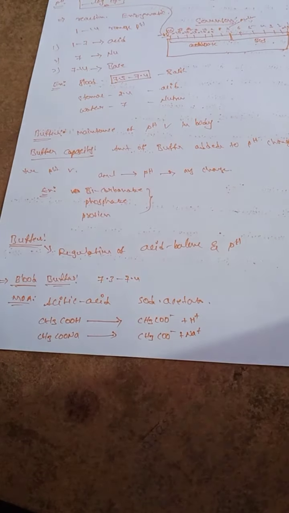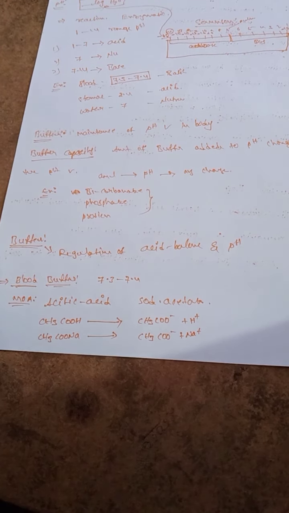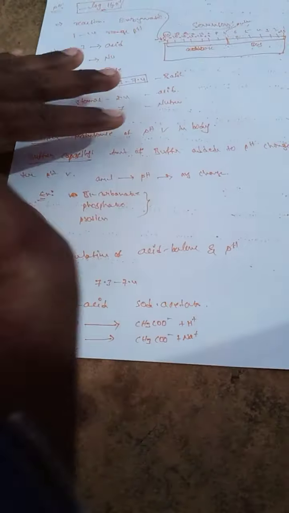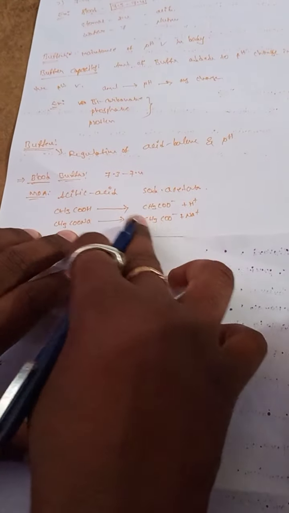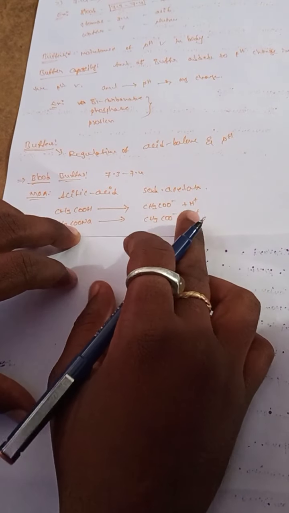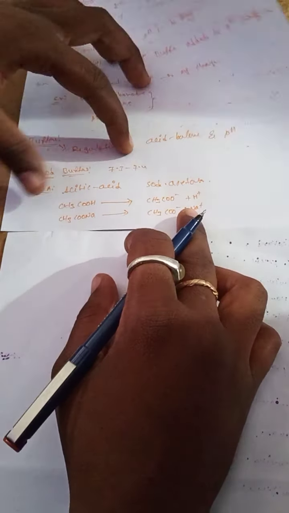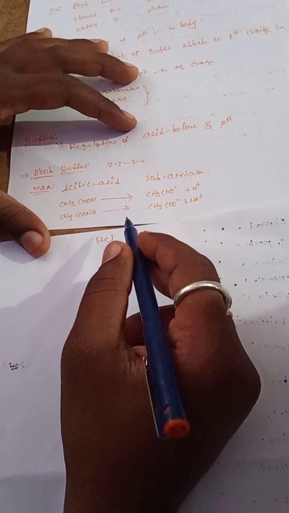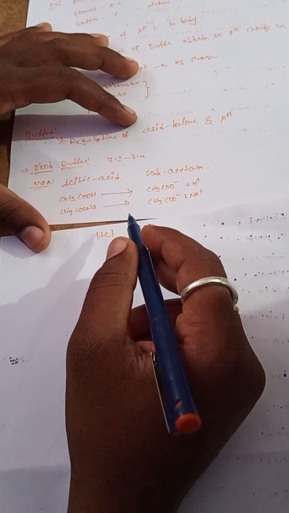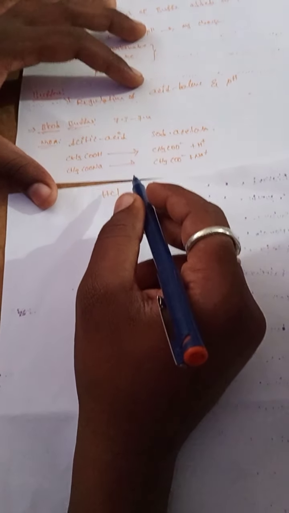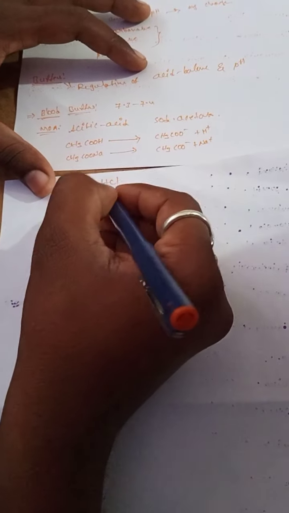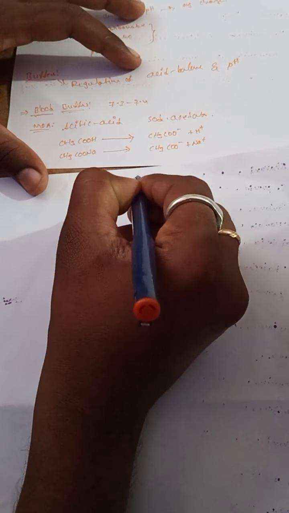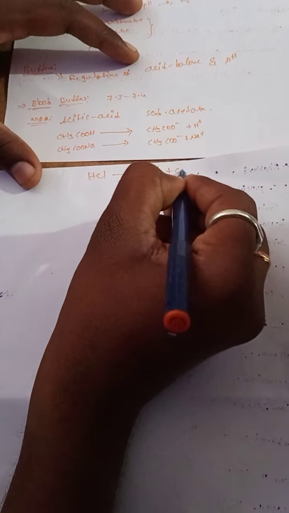When an acid, for example HCl, is added to this compound, the acetate ions of the buffer bind to the H plus ions to form acetic acid, which is weakly ionizing. HCl divides into H plus and Cl minus.